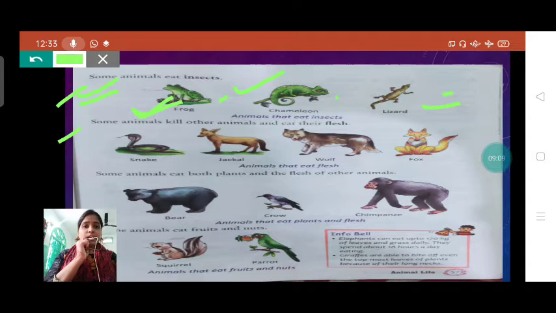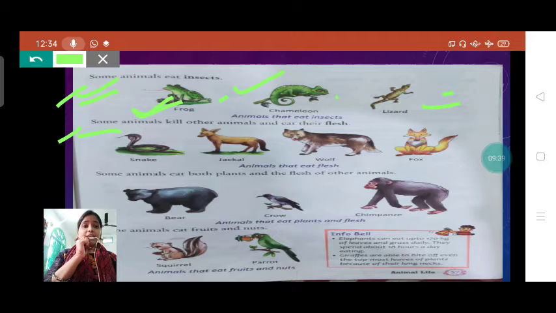Now see, some animals kill other animals and eat their flesh. Yes, students, the food of these animals is the flesh of other animals. Flesh means the body part of another animal.